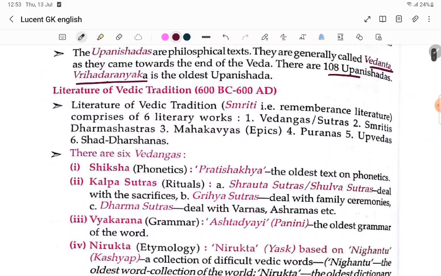Literature of the Vedic tradition: Shruti and Smriti. Smriti, that is the remembrance literature, comprises 6 literary works.